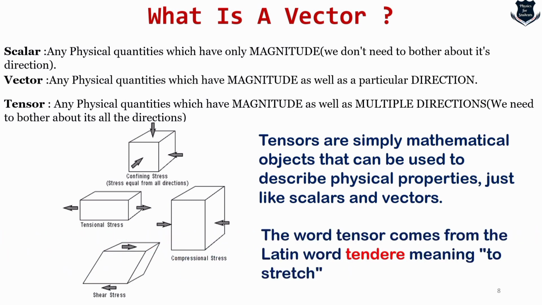The word tensor comes from the Latin word tendere. You call them tender muscles, or tensions, etc. That means to stretch. Sometimes your muscle gets stretched, so the word tensor means stretched. And it is really justified, because from the word tendere, it means to stretch. As we will learn, tensors are basically stretching. We are stretching the concept of a vector from one particular direction to multiple directions, and that is how tensors come into being.